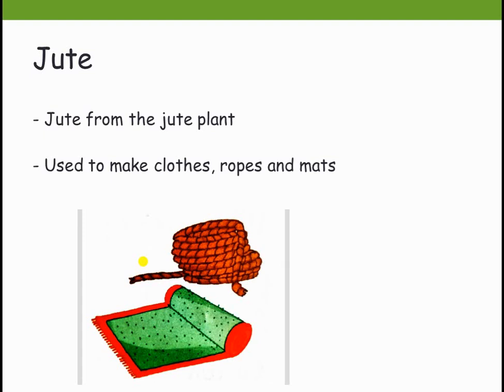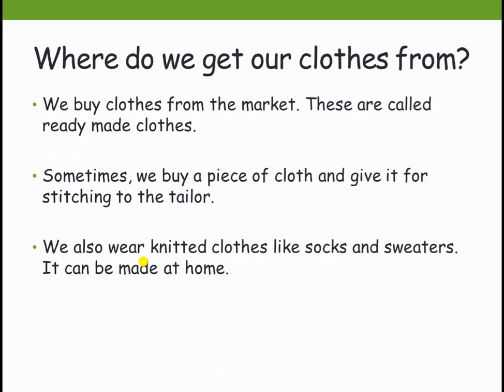Next, let's see where do we get our clothes. Are we producing the clothes? No, we are getting it from the marketplace, and these are called ready-made clothes. So, whenever you want a shirt or a pant or a frock, you can go and take easily, isn't it?